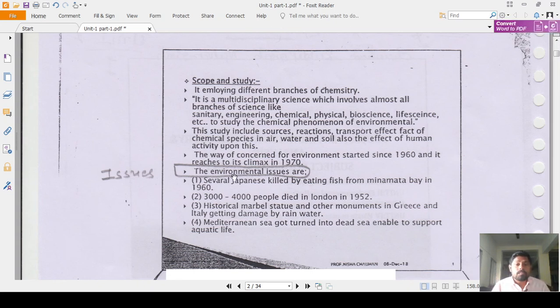Okay, some environmental issues: several Japanese were killed by eating fish from Minamata Bay in 1960. 3,000 to 4,000 people died in London in 1952. Historical marble statues and other monuments in Greece and Italy are getting damaged by rainwater, that is acid rain, and the Mediterranean Sea got turned into a dead sea, unable to support aquatic life. So, these are some environmental issues because of the pollution in the environment.